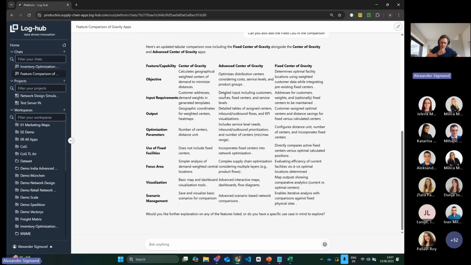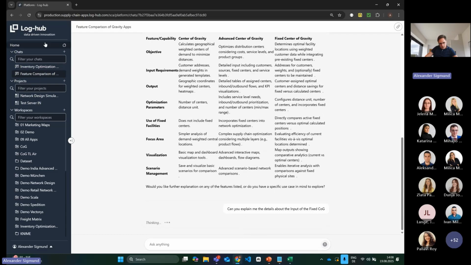You can also use, like shown here, this high level comparison. But for example, you can also ask him about a detail about the input of the fixed center of gravity.